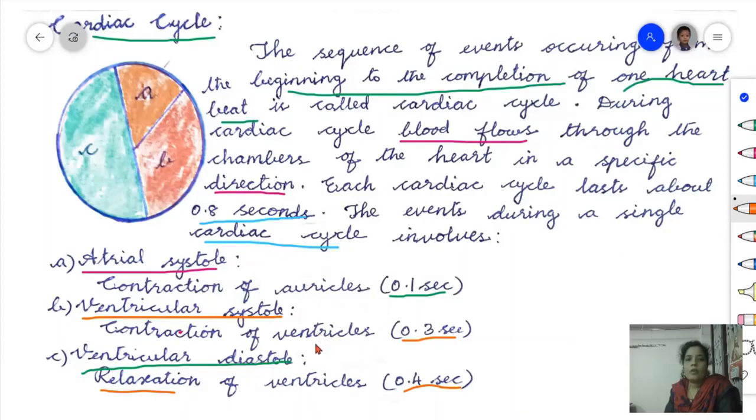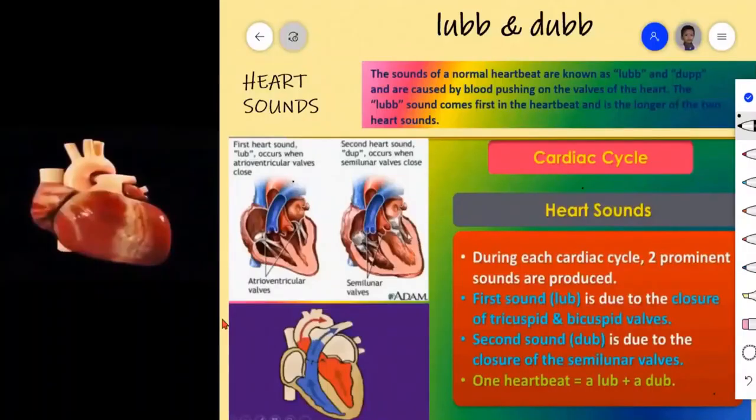Moving on to the next topic. Students, now we are going to see one interesting topic, that is heart sounds. Do you know what sound is produced by our heart? Yes, correct. That is lub and dub. The sound is lub and dub. How it is produced, do you know? We have to see that only now.